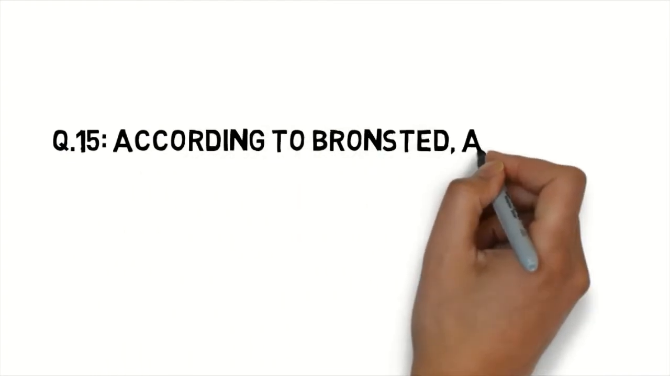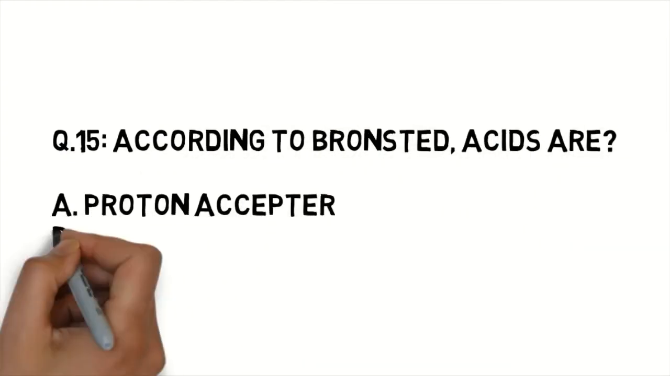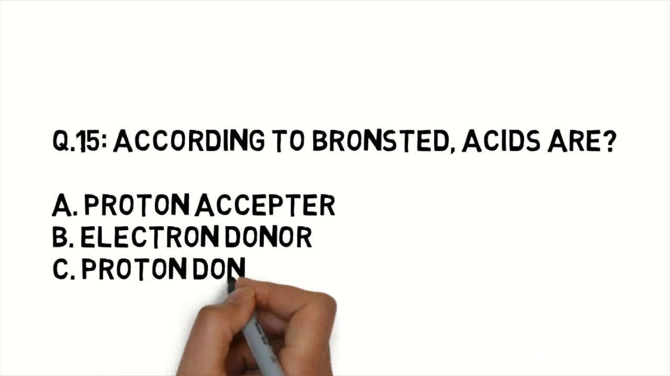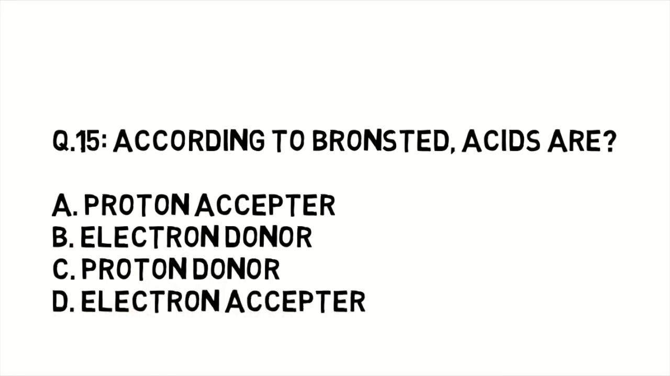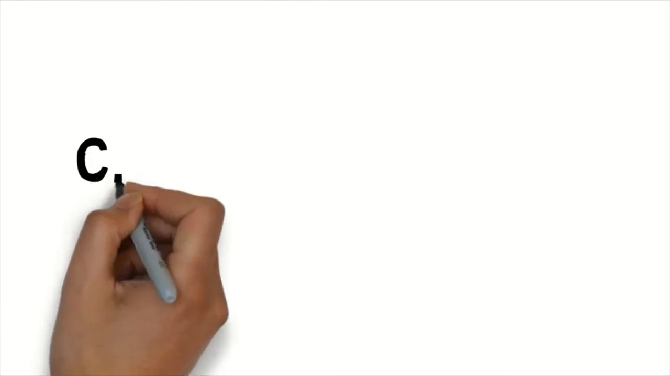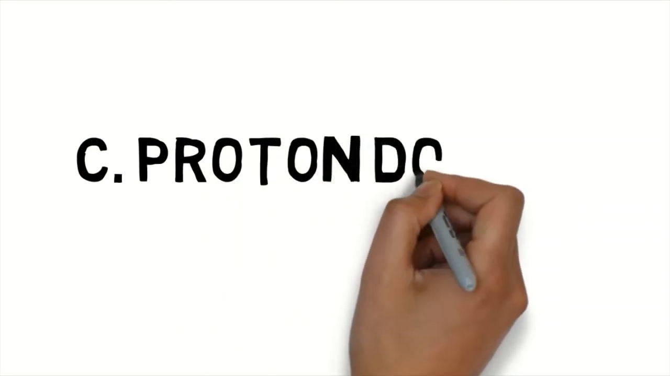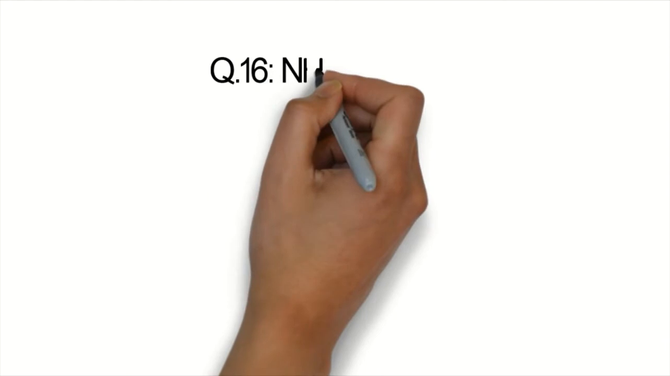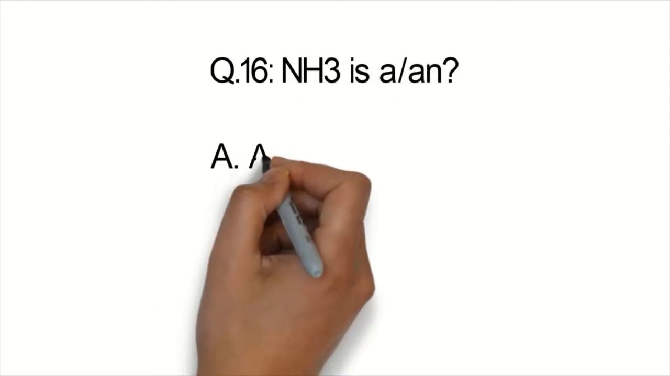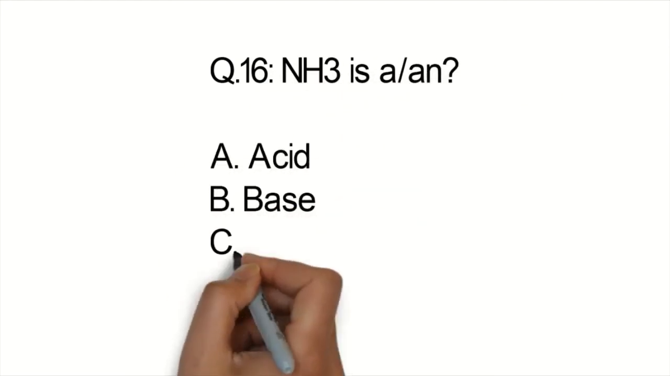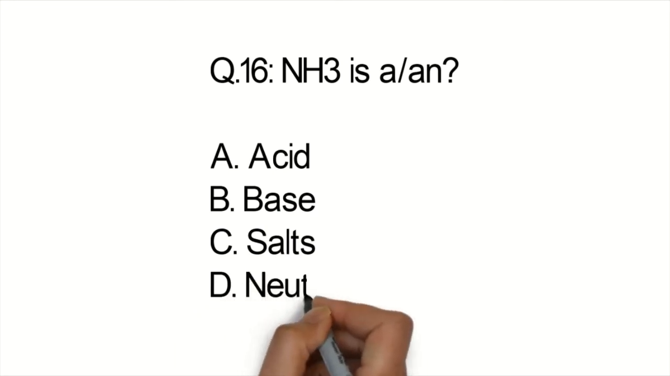Question number 15. According to Bronsted, acids are proton acceptor, electron donor, proton donor, electron acceptor. And the correct option is C, proton donor. Question number 16. NH3 is a acid, base, salt, neutral. Correct option is B, base.